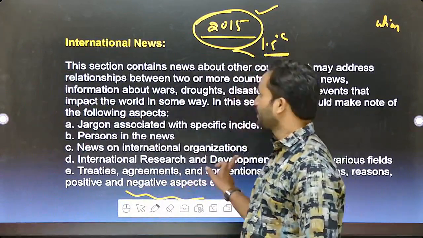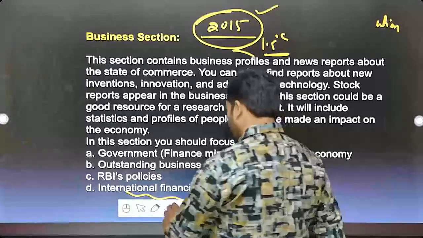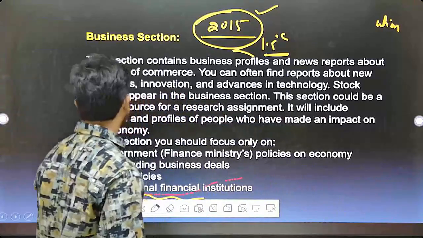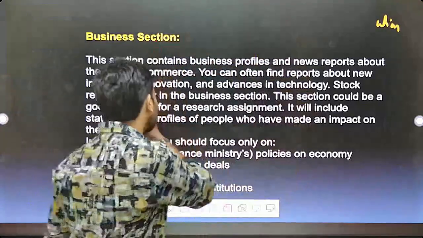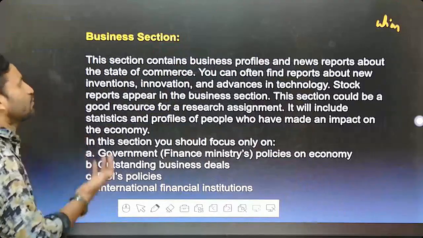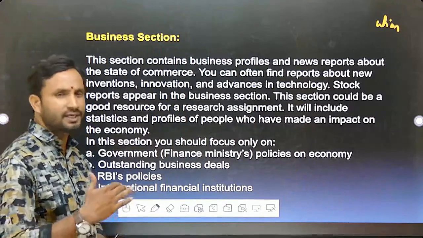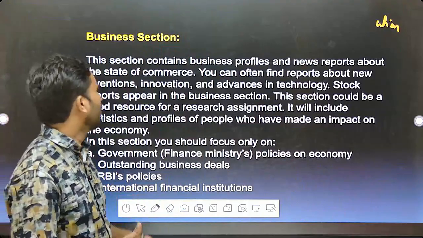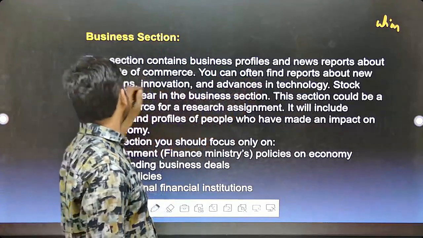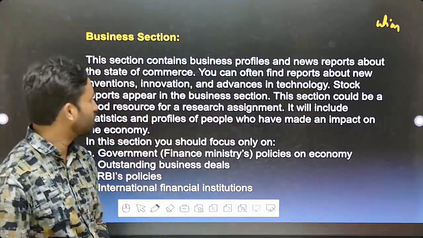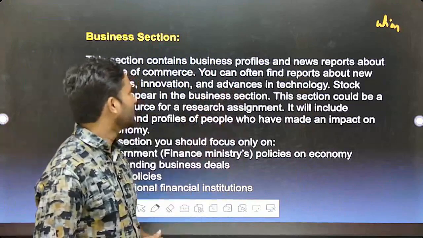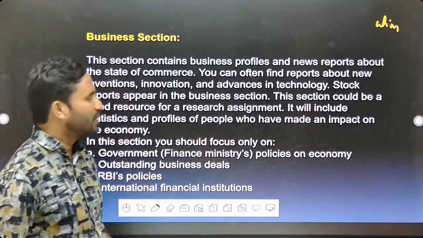Okay, next one. So the business section. Once you come to this business section, see this. In this business section, the section contains business profiles, news reports about the state of commerce. That is related to business news. So you can often find reports about new inventions, innovations, advances in technology. Stock reports appear in the business section.